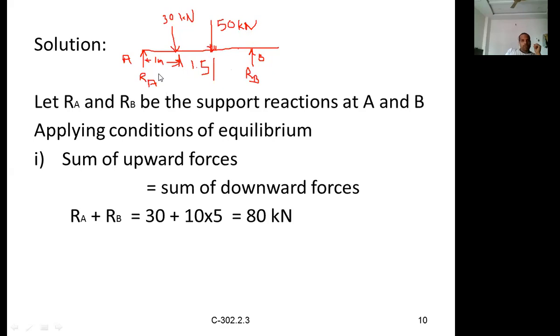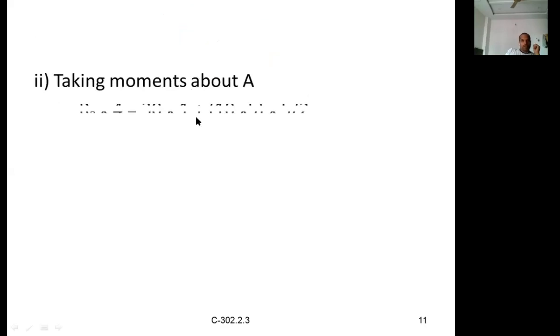So 50 into, what is the distance? Not 1.5. Again, don't get confused. We are taking the moments about point A, so the distance is always from point A to the point of application of the load. So 50 into 2.5 plus 30 into 1 meter. That is what we have written.